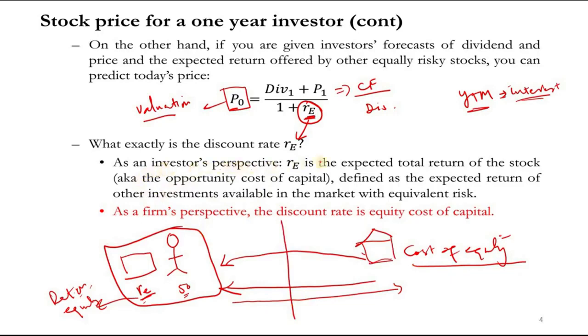From the investor perspective, RE is the expected total return of the stock, also known as the opportunity cost of capital, because if this investor invested this money somewhere else, and is now investing in the stock, he should at least get that much. It is defined as the expected return of investments available in the market with equivalent risk. From the firm perspective, it is actually the equity cost of capital, or cost of equity.